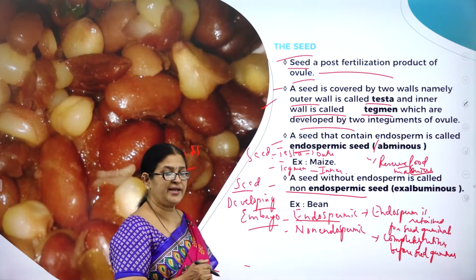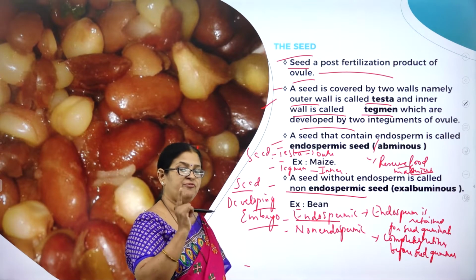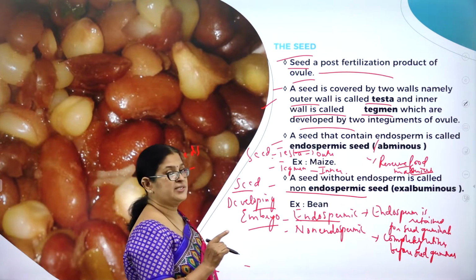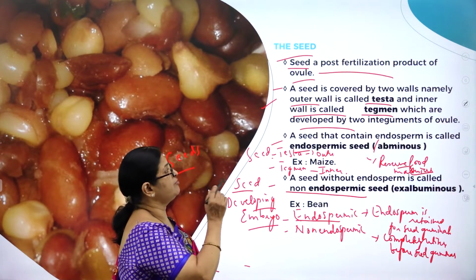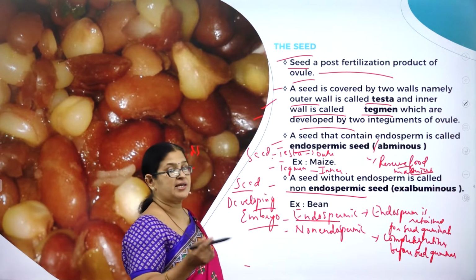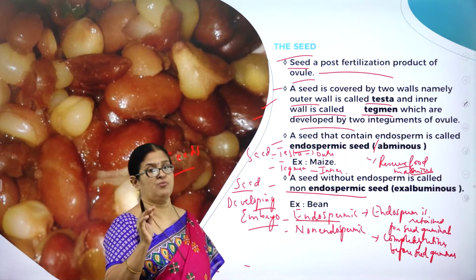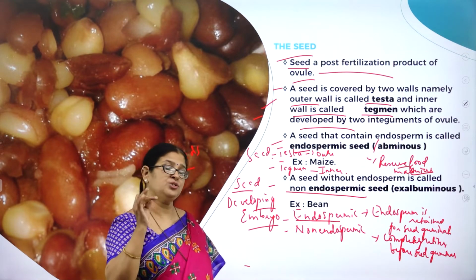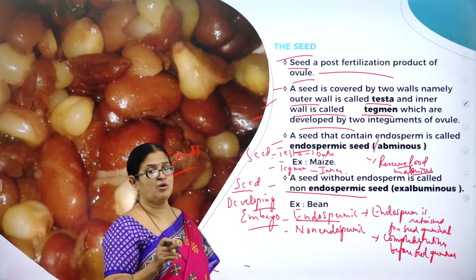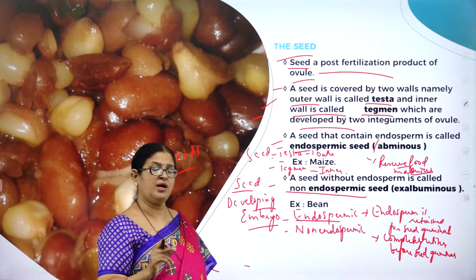So what is a seed? Try to understand, each and every word is important. Seed is a post-fertilization product of ovule. And a seed is covered by how many integuments, or what you call it as layers? Two wall layers. What are they? Outer wall called testa and inner wall called tegmen.